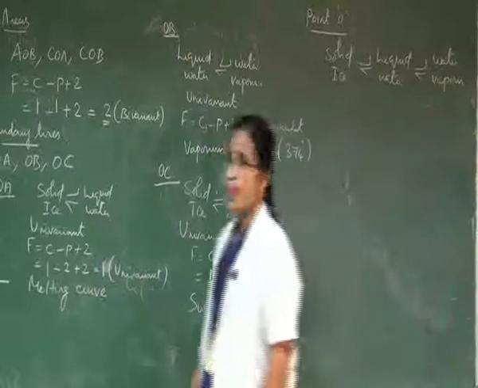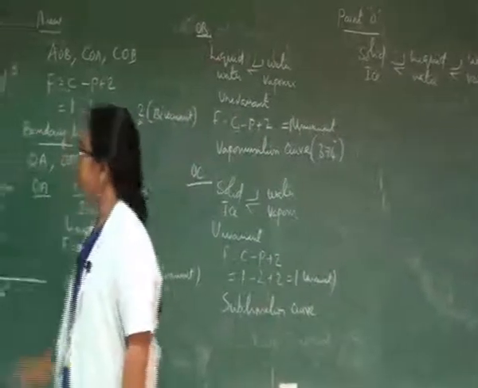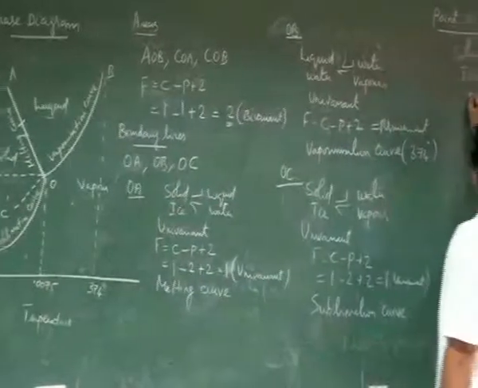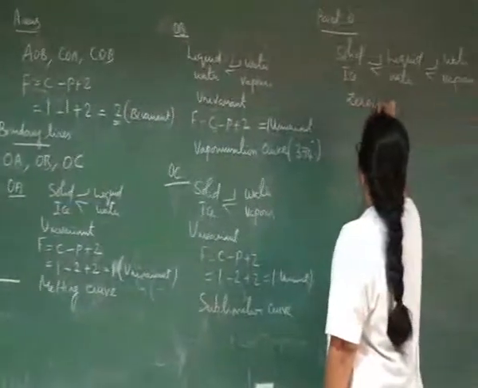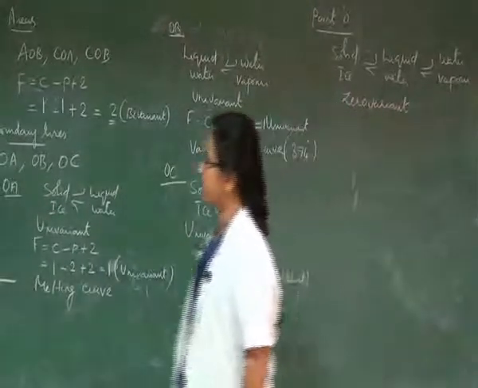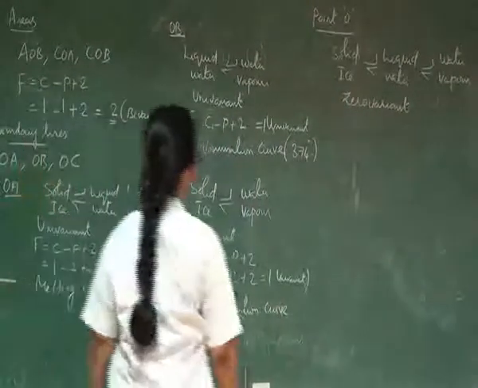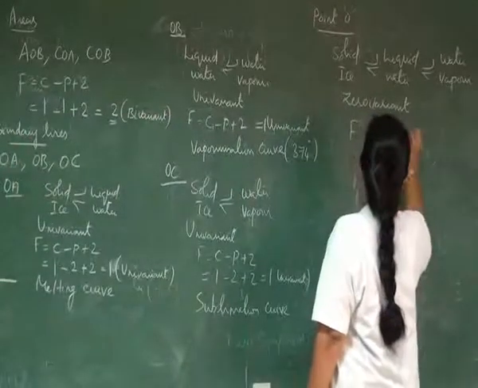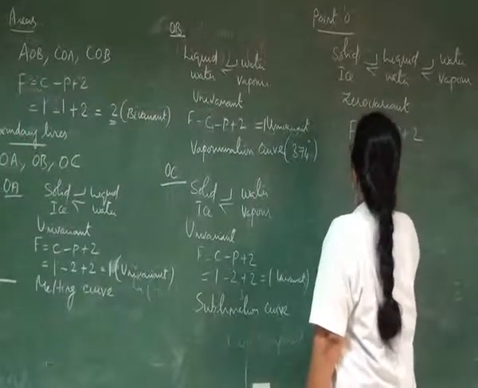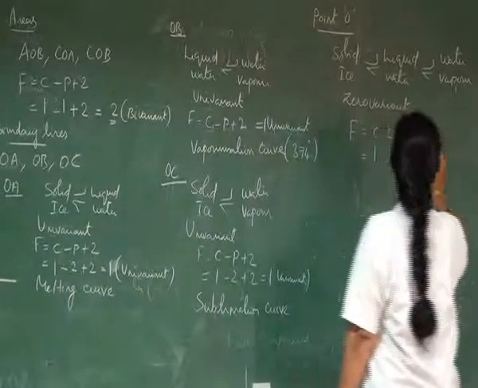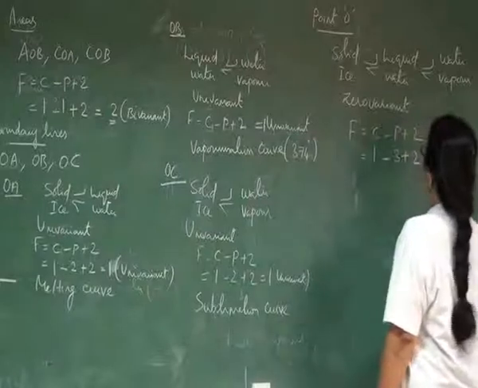All the three phases are meeting at a particular point O where they are in equilibrium, which means the system becomes zero variant at this point, because while applying this phase rule, it is a one component system, the number of phases in equilibrium is 3, therefore the system becomes 0.